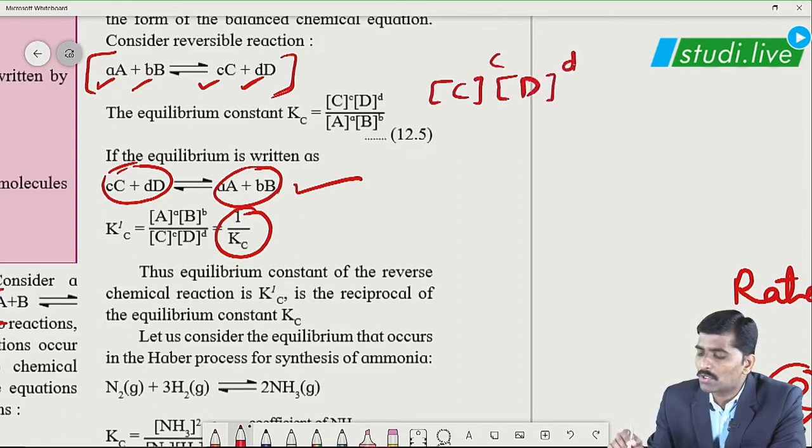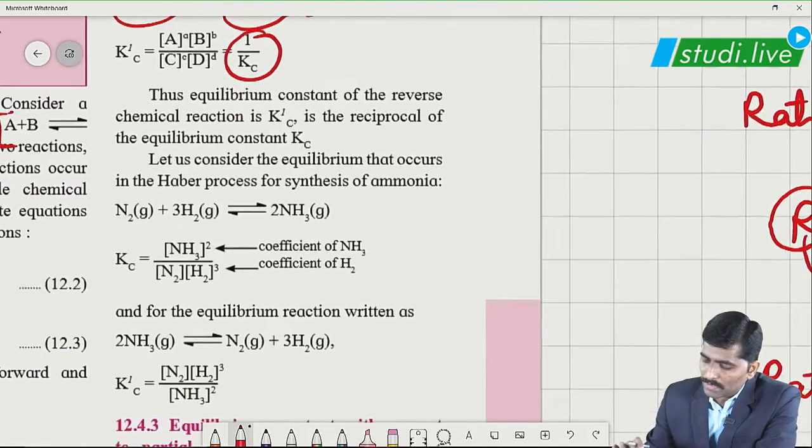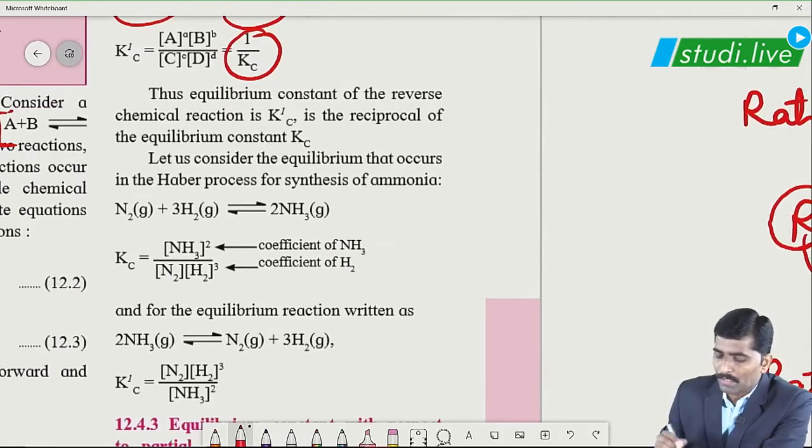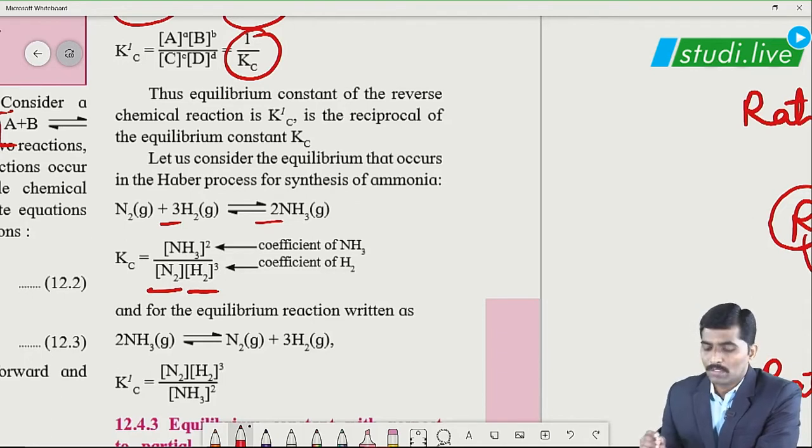Concentration term raised to its stoichiometric coefficient. In the denominator also we will apply the same principle, A raised to a and B raised to b. If we apply this principle to the specific example of ammonia formation, Kc is the concentration of product, that is concentration of ammonia raised to 2, its stoichiometric coefficient, upon concentration of N2 and H2, but here 3 is the stoichiometric coefficient of hydrogen, so raised to 3 we have noted.